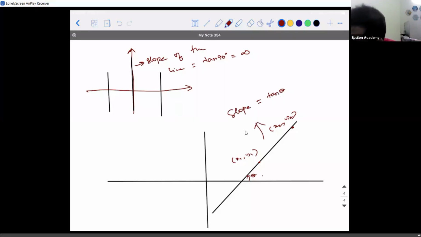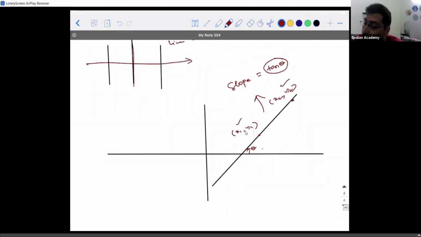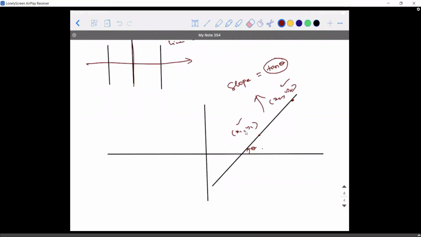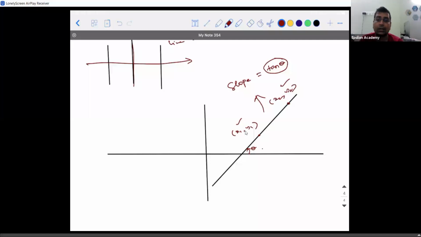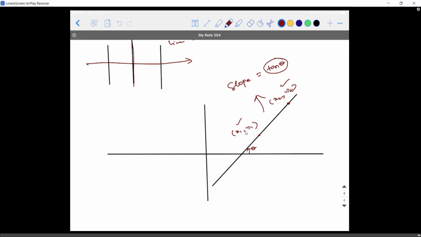Now my work is to find what is the slope of this line in terms of x1, y1 and x2, y2. Anybody who can tell me the answer? Sir, y2 minus y1 by x2 minus x1, sir. That's right. But how did you guys get it? Sir, the difference in the y and x coordinates.